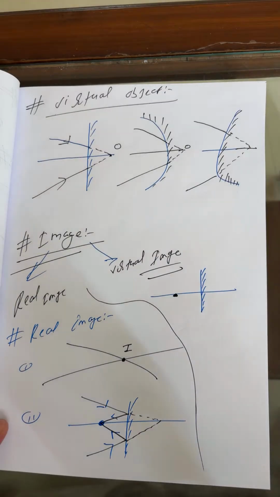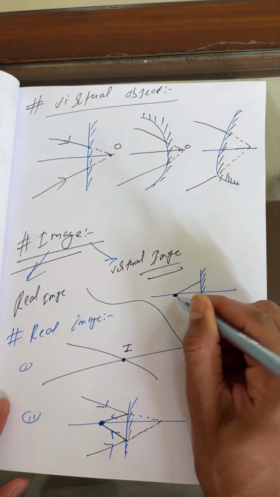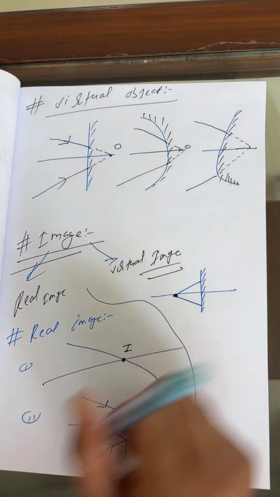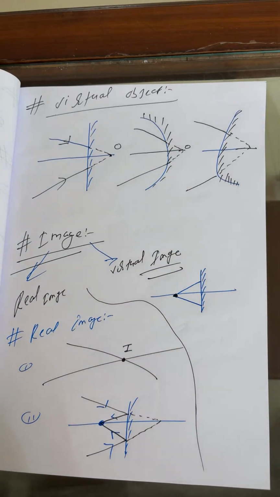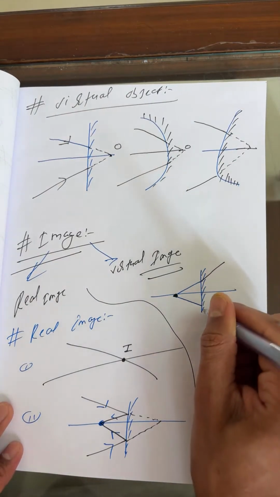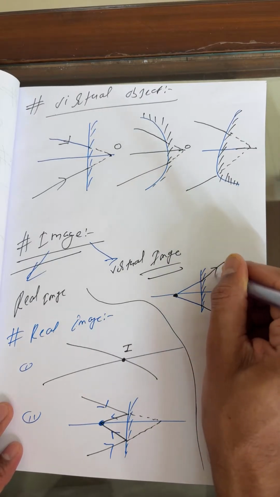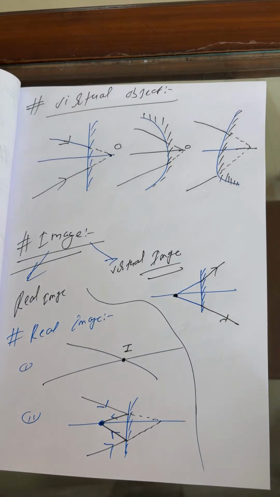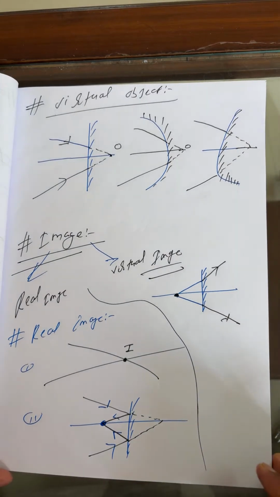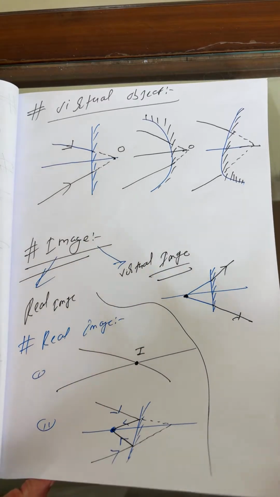Source light falls on the mirror and then reflects back. So, my dear, you can see a virtual image and a real image.